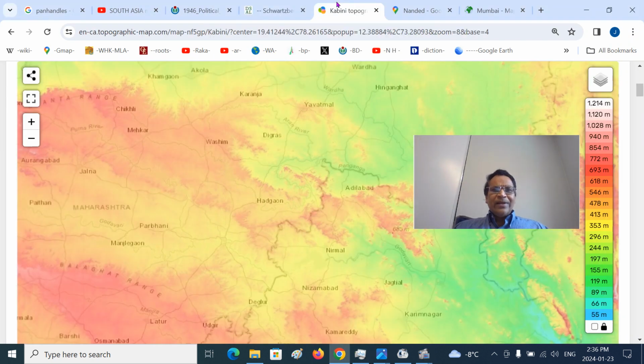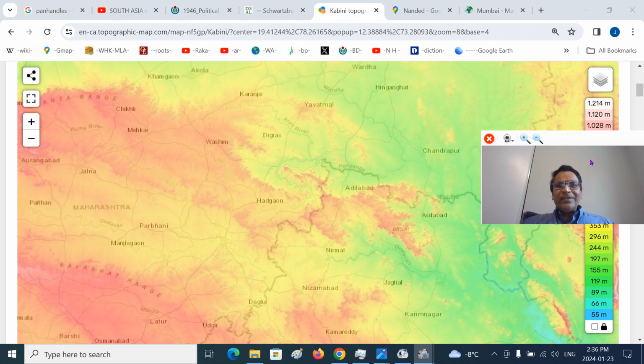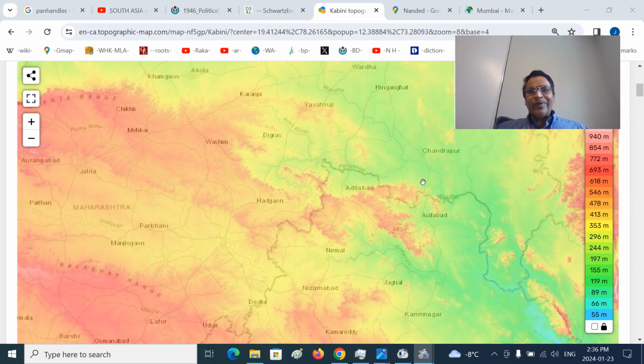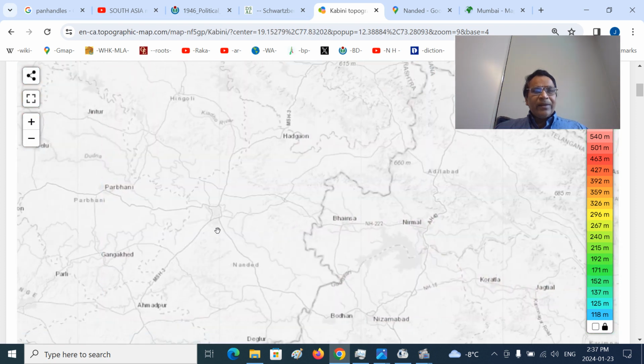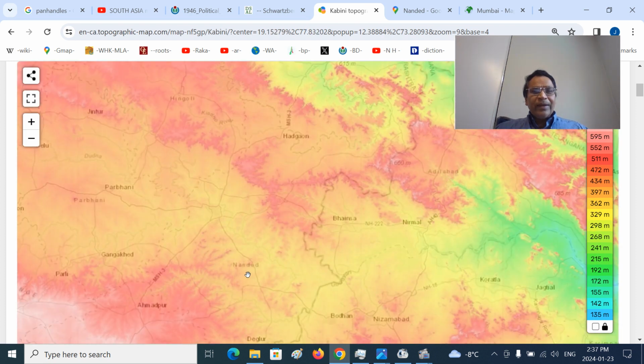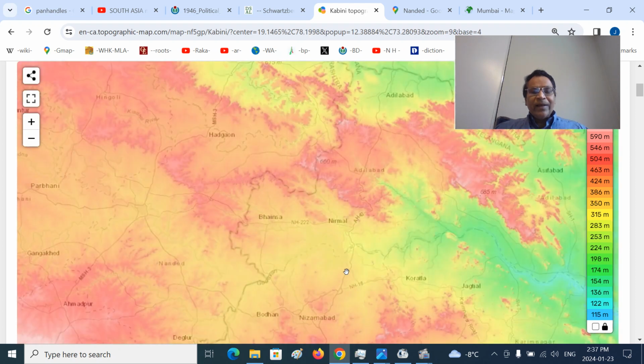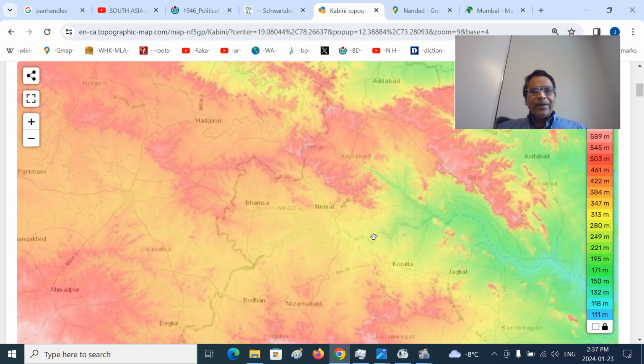So you have Adilabad district. You can see the Penganga river in the first northern part, where the river becomes the Pranahita and later carries the Wainganga that joins. This is the Godavari river. Here Nirmal is on the branch. Digloor, and you can see Nanded. They have not shown it here. Nanded is here actually. The Nanded river, and this is the major reservoir, Sriram Sagar reservoir, in Adilabad district.